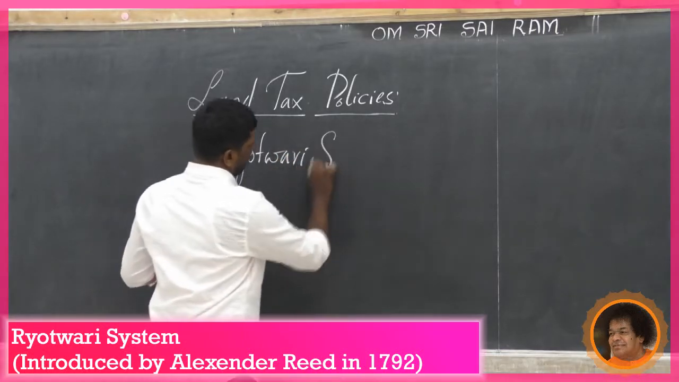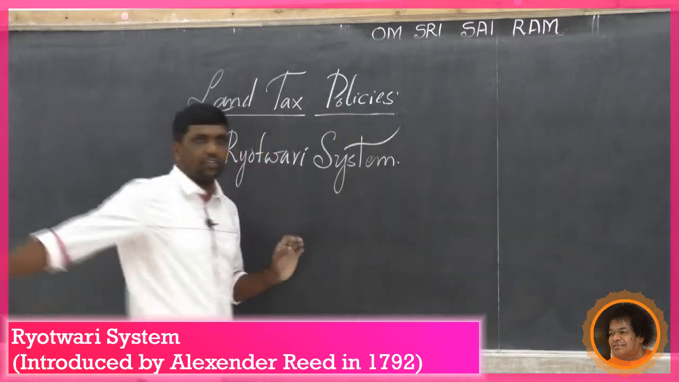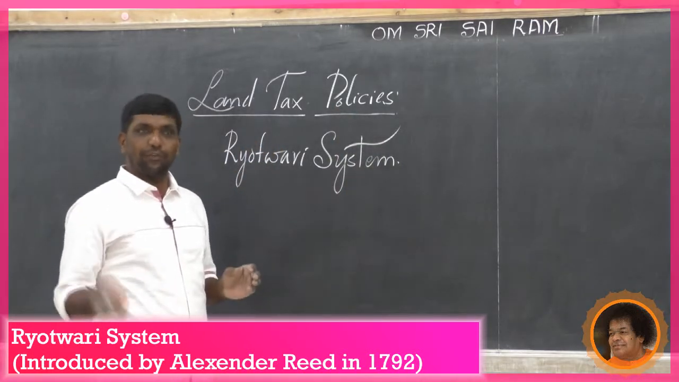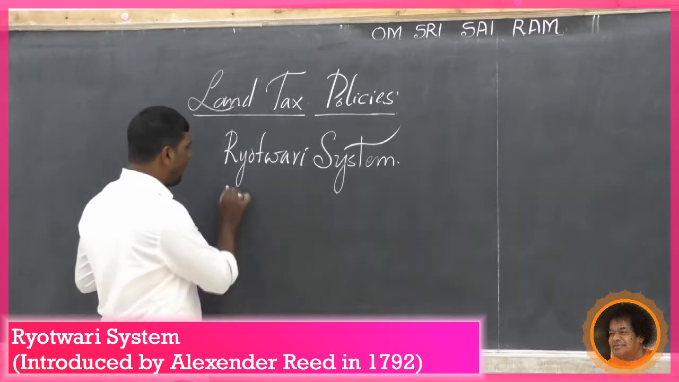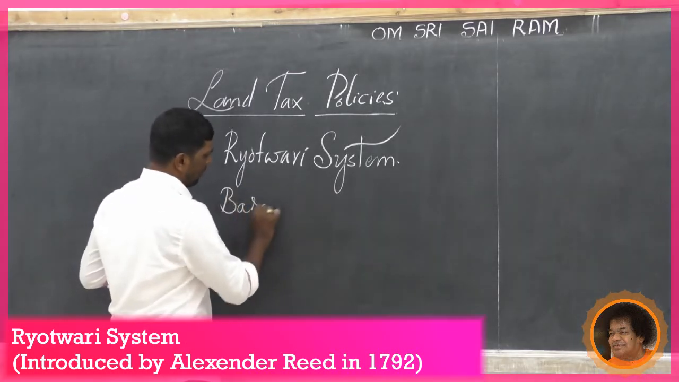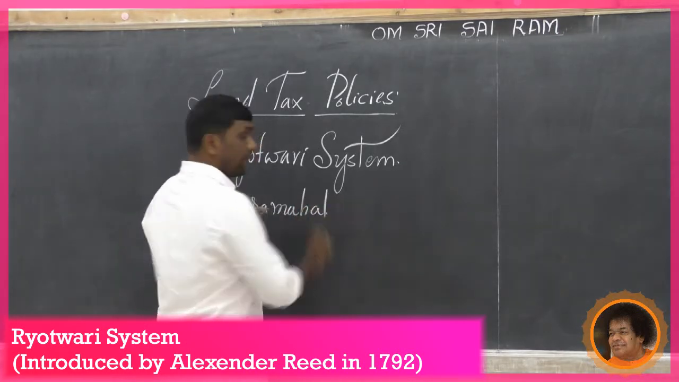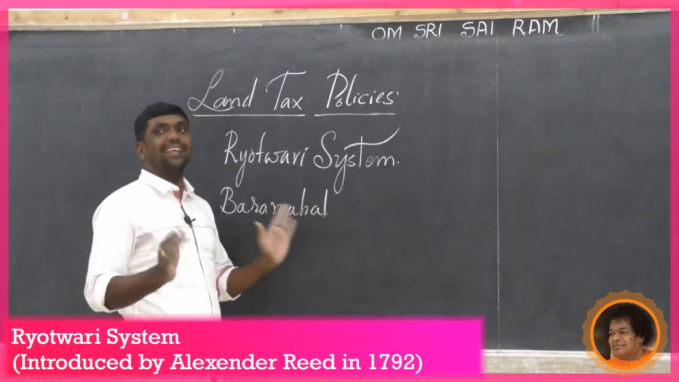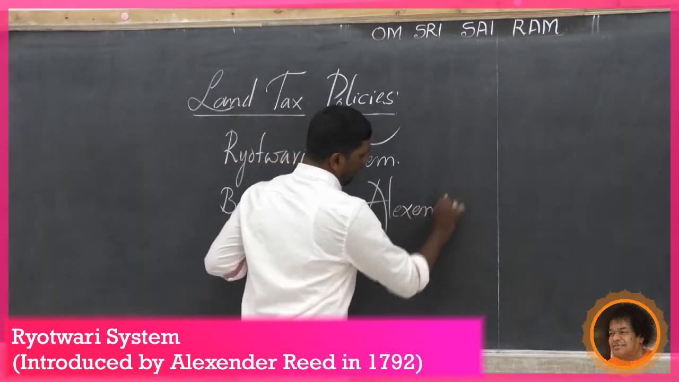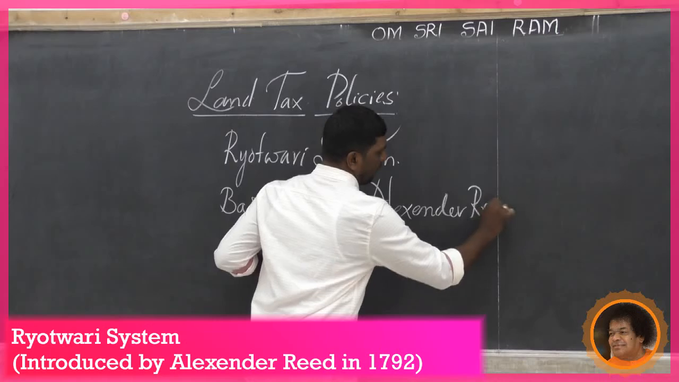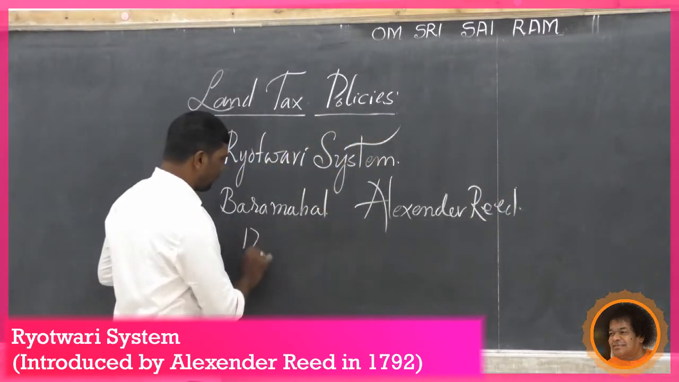Rayatwari system. Yes, the Rayatwari system was first implemented in the Baramahal region. Where? Baramahal. And who introduced this? It was introduced and implemented by Alexander Reed. Alexander Reed introduced it in 1792.